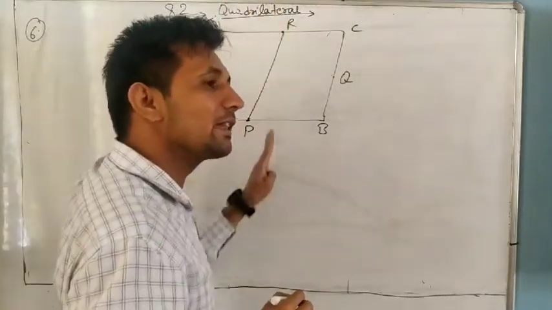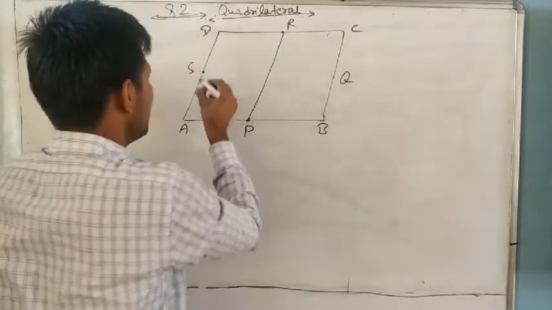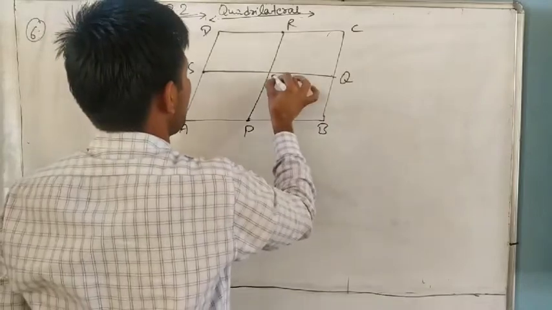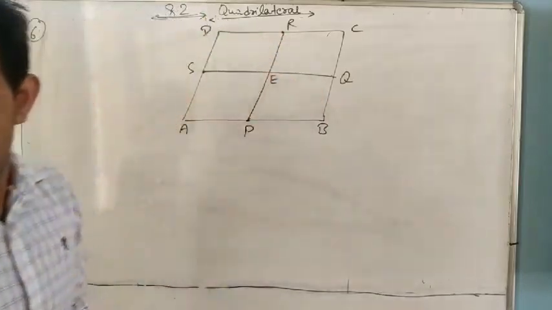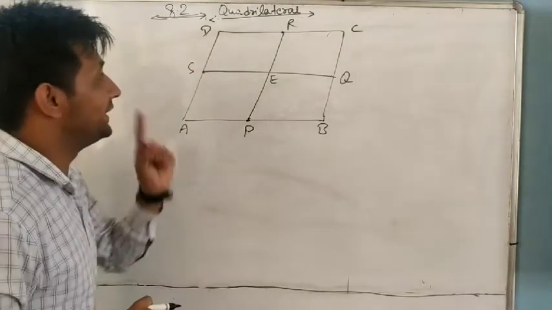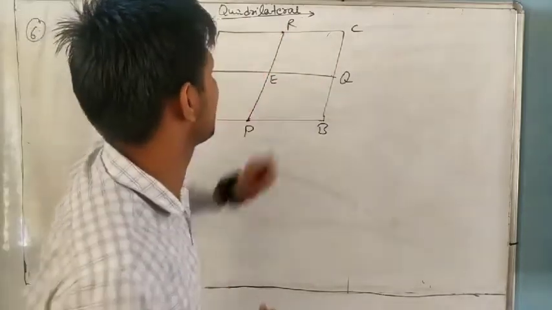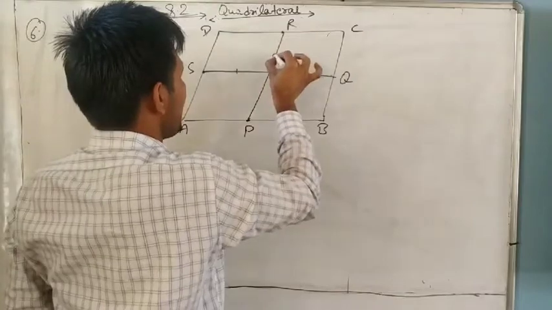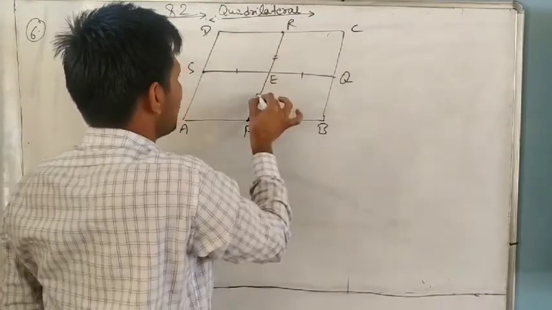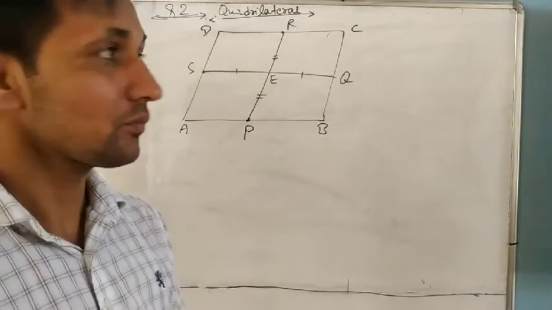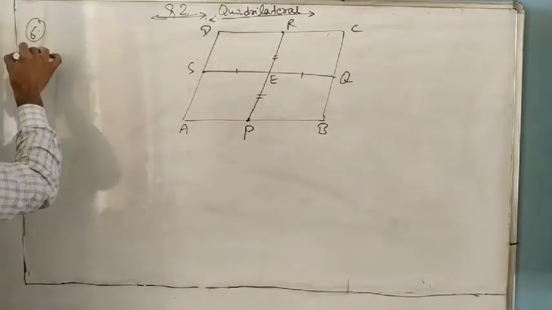So we are joining the midpoints of only opposite sides. Suppose they cut at point E. So the line segments joining the midpoints of opposite sides of a quadrilateral bisect each other. Bisect means SE equal to EQ and RE equal to PE. We want to prove this one. Understand? So first we will write given.